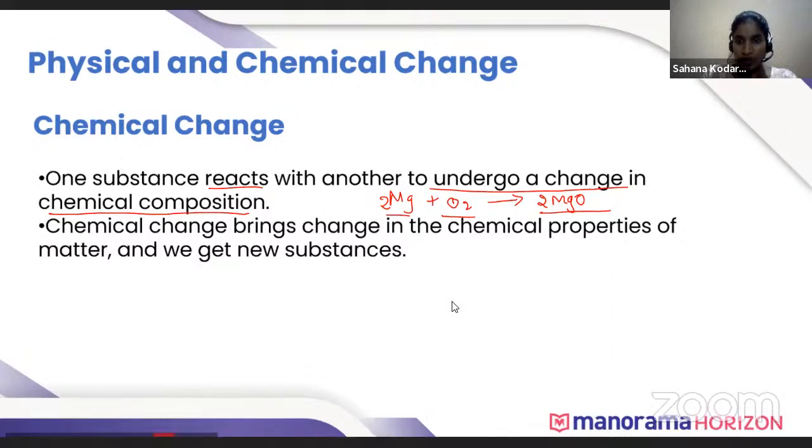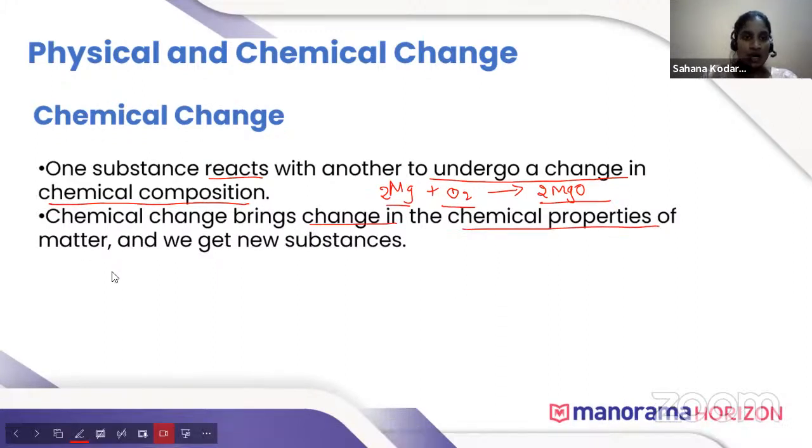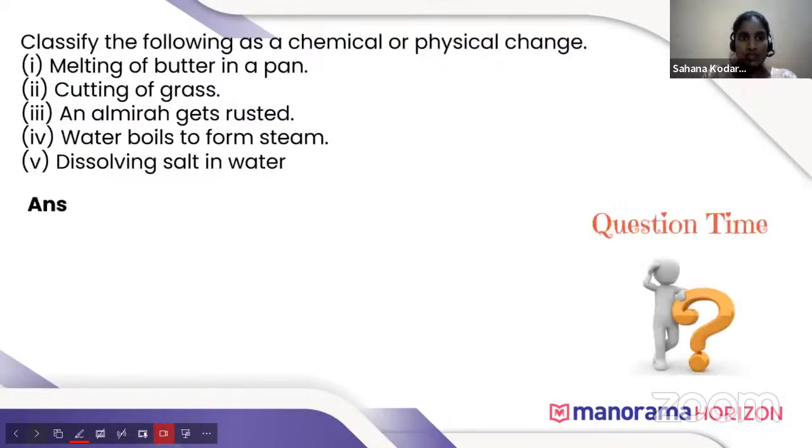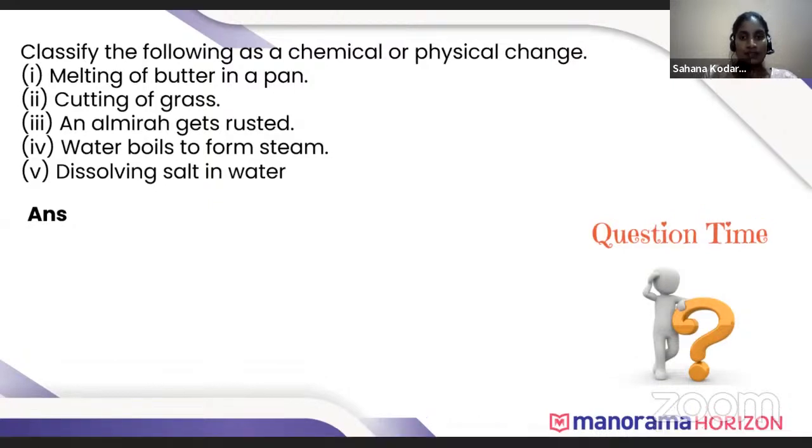Burning of magnesium, burning of incense stick, yes. Burning is a chemical change. Here, chemical change brings change in chemical properties of matter and the substances. Okay. Next, we will now give the answer for this. Classify the following as chemical or physical change. Anyone? First, melting of butter in pan is a physical change or chemical change?